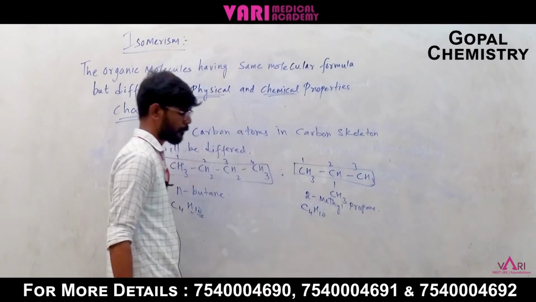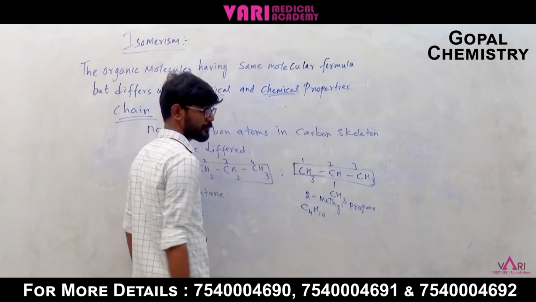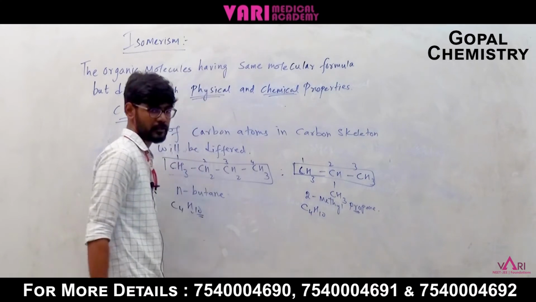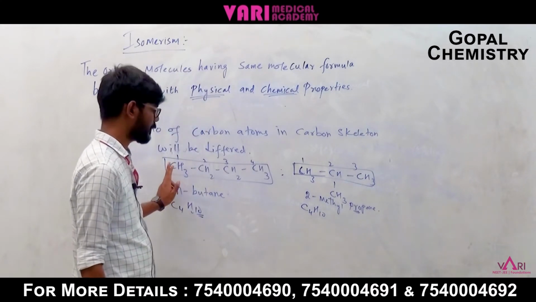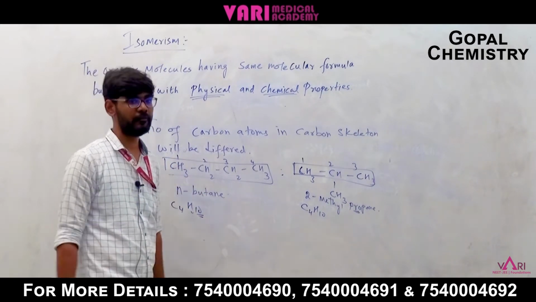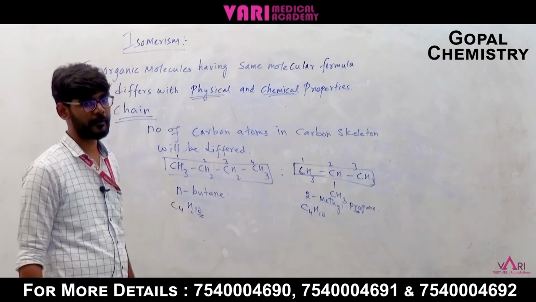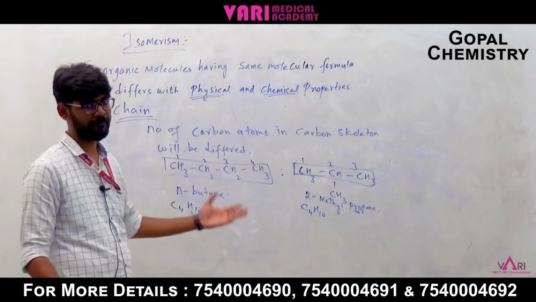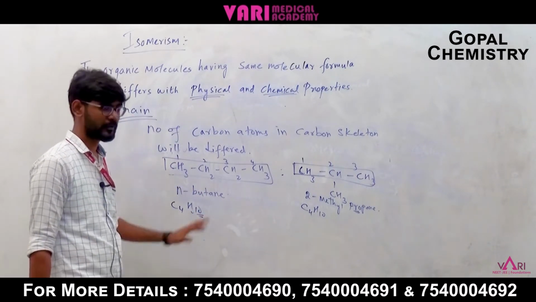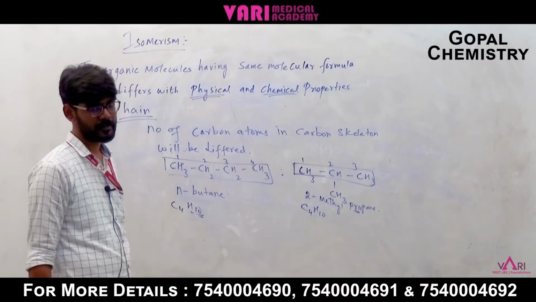Okay, 2-methylpropane, because in the carbon skeleton the parent chain has 3 carbon atoms. So if 3 carbons are there, the root word is prop, and it is an alkane, so it is propane. So the length of the chain is reduced, right? If any organic molecules have the same molecular formula but the length of the carbon chain is altered or differs, then that isomerism is known as chain isomerism. Simple isomers, so you can easily solve isomerism questions based on this.